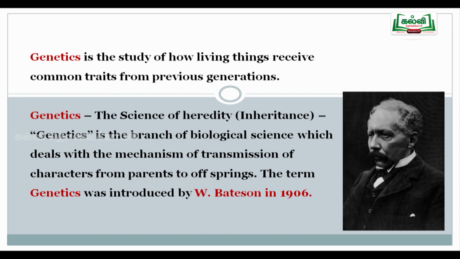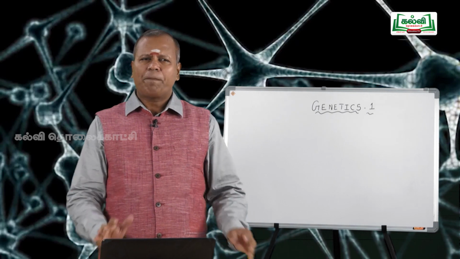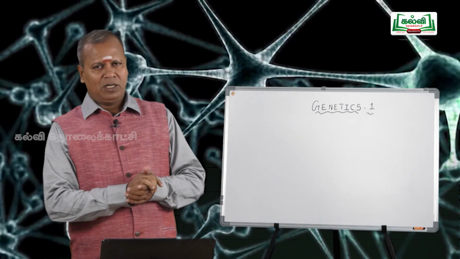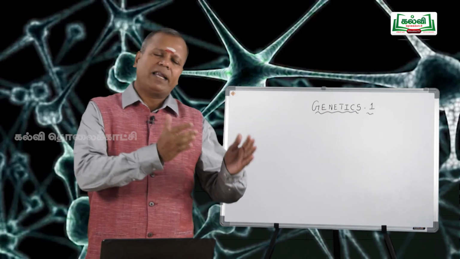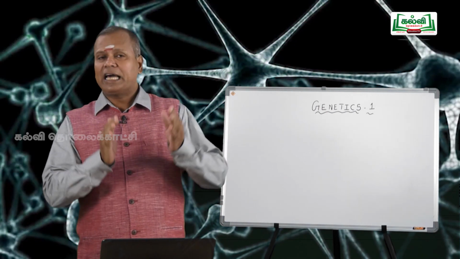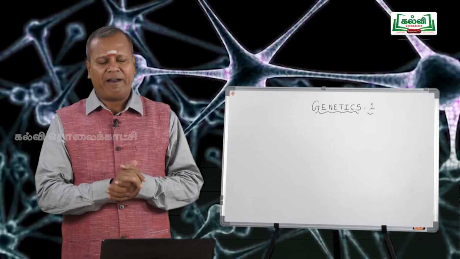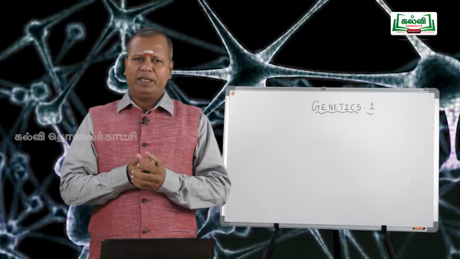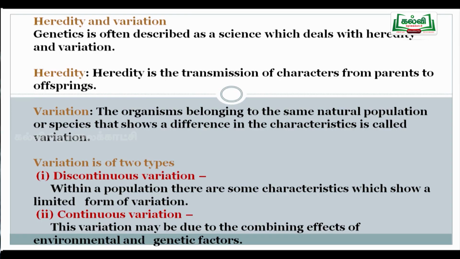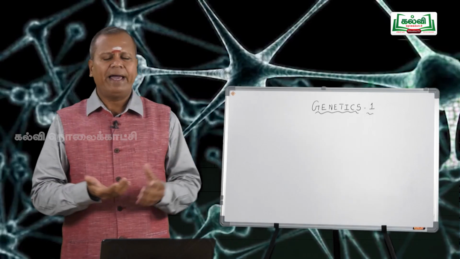Heredity means the transmission of characters from parents to the subsequent generation. Transmission of characters from parents to the subsequent generations, or from the parents to the offspring, is also said to be heredity. Then variation means the offspring differ from their parents in slight degree. So the study of heredity and inherited variation is said to be genetics, and already you know the father of genetics, Gregor Johann Mendel.